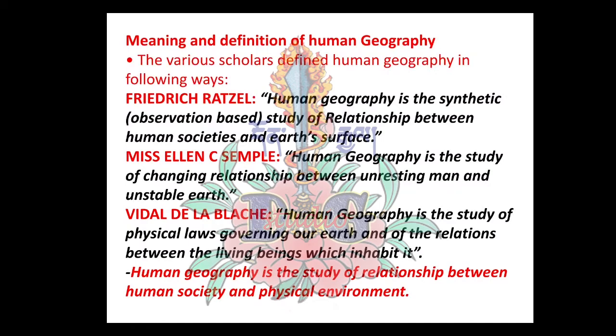By studying these 3 definitions given by 3 scholars, we can summarize that the meaning or definition of human geography is the study of relationship between human society and physical environment. So we can say human geography is the study of relationship between human beings and the physical environment or earth. So these are the 3 definitions.